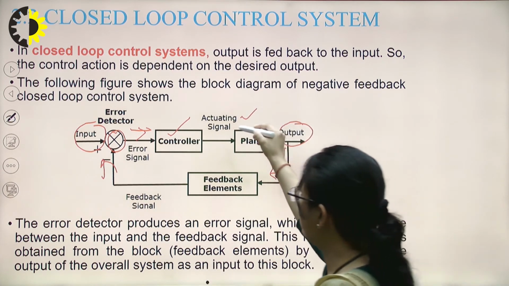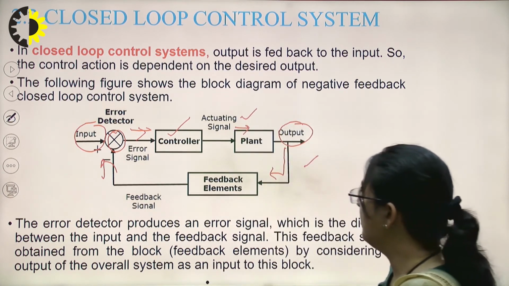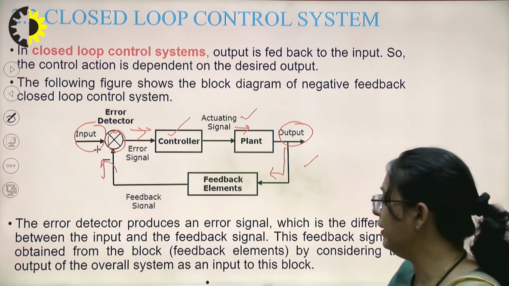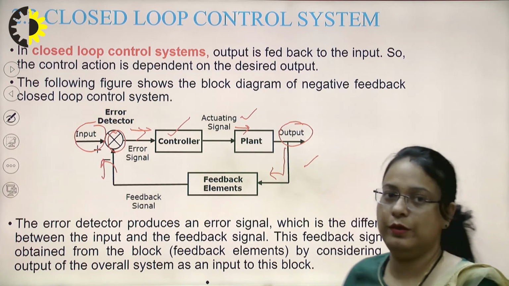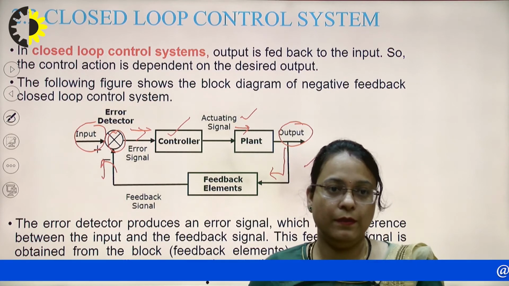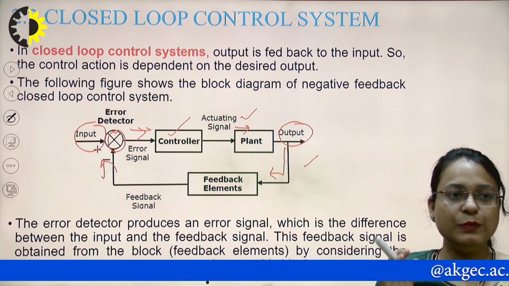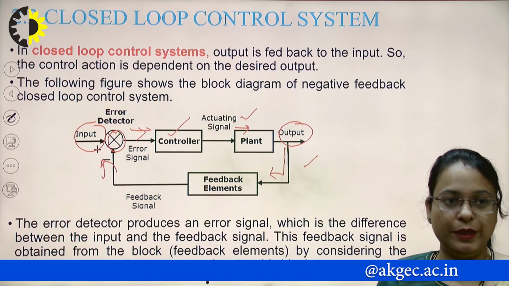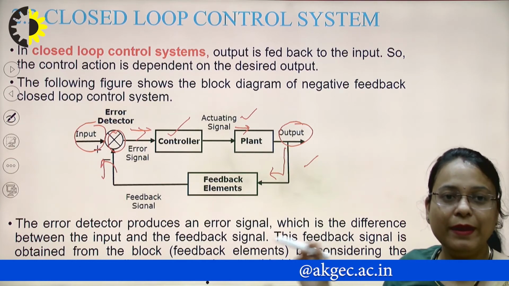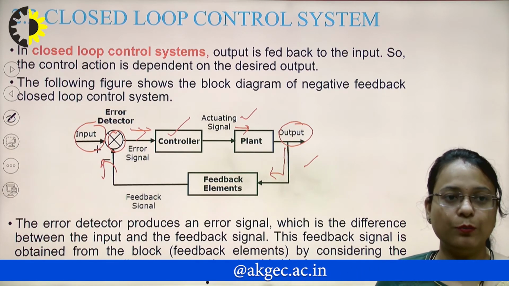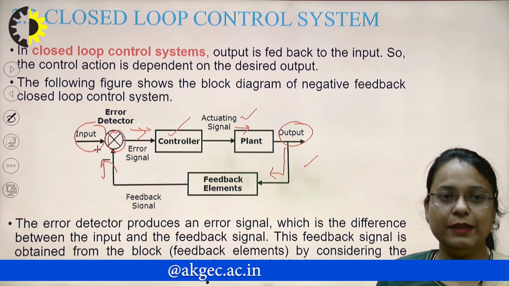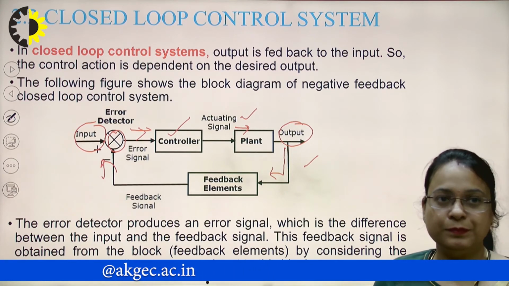Now this actuating signal will go to the plant or process to generate the desired output of the system, right? So this feedback signal is obtained from the feedback element by considering the output of the overall system as an input to this block.